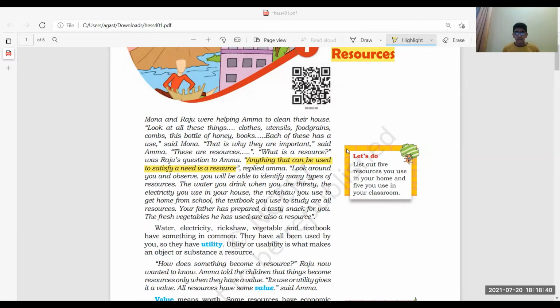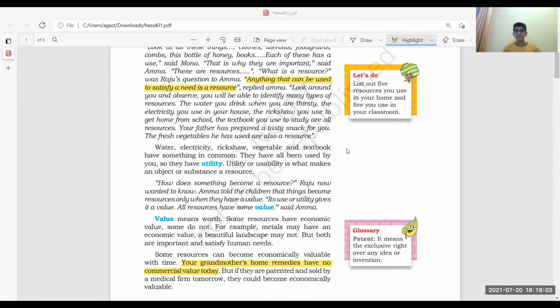Okay, guys. Now, just an example. I am going to make aloo paratha. What do I need? I need a vegetable called aloo for it. What is it? It's a resource. It's helping me. I'm making use of an object. When I use it, it is being converted into a resource. It is a resource for us. Get my point? So I hope you've understood the term utility, or usability, too.